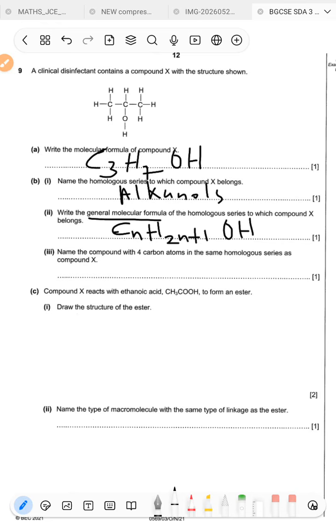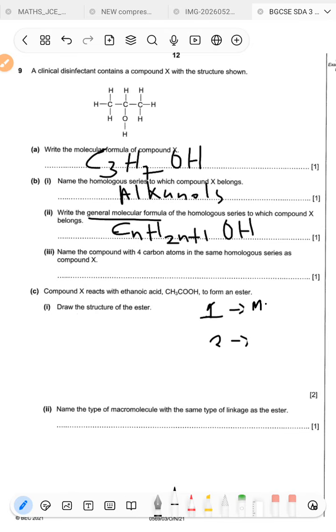Next, the question says, name the compound with 4 carbon atoms in the same homologous series as compound X. So when you have 1 carbon, you are looking at ethanol, 2... wait, no, I think I mixed them up.